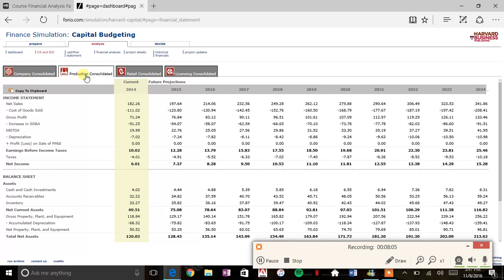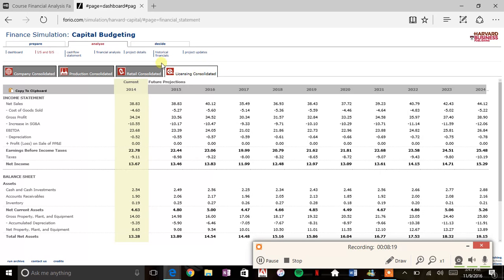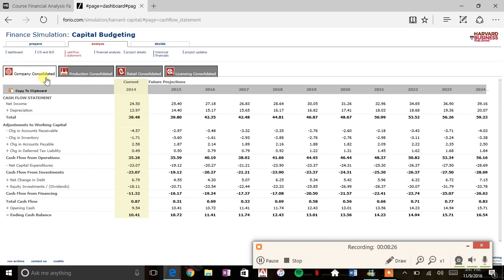Then we have production consolidated, and the income statement and balance sheet cover 4 consolidations: the company, production, retail, and licensing. Moving on, we have our cash flow statement. Again, this all correlates from company, production, retail, and licensing consolidation, and shows our current projections and how we will increase in the years to come.